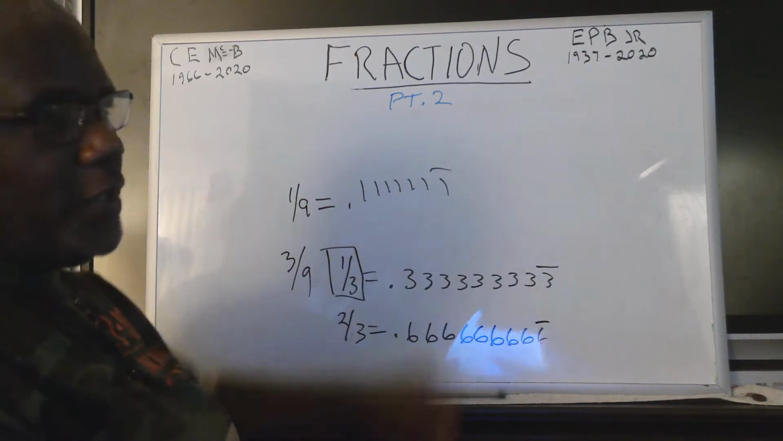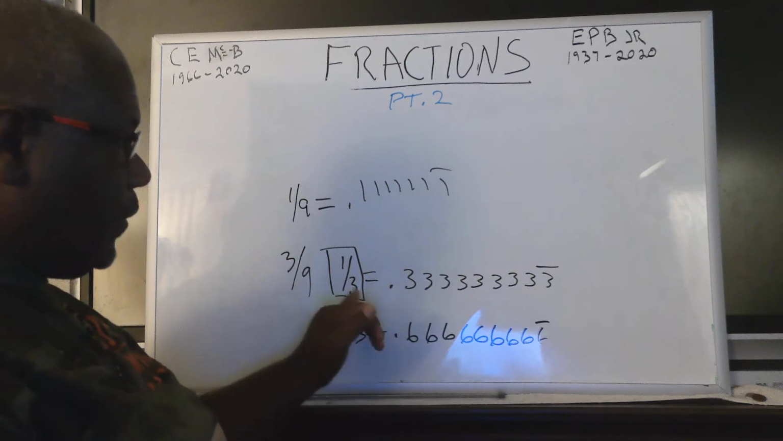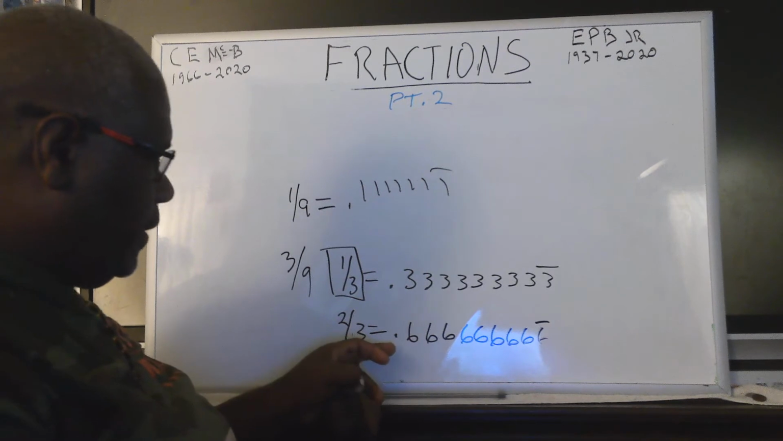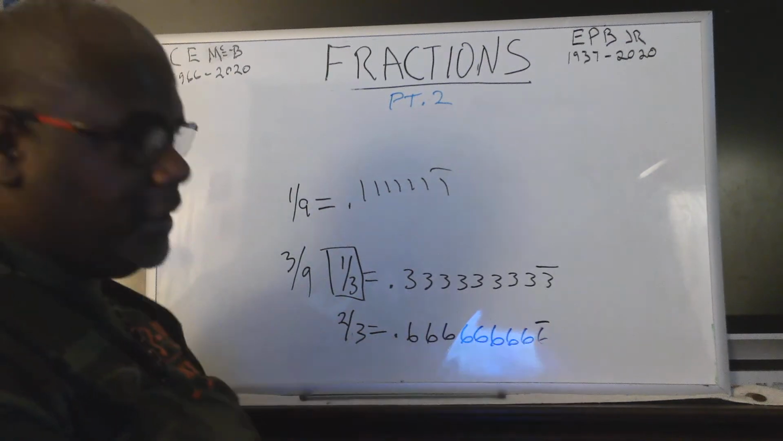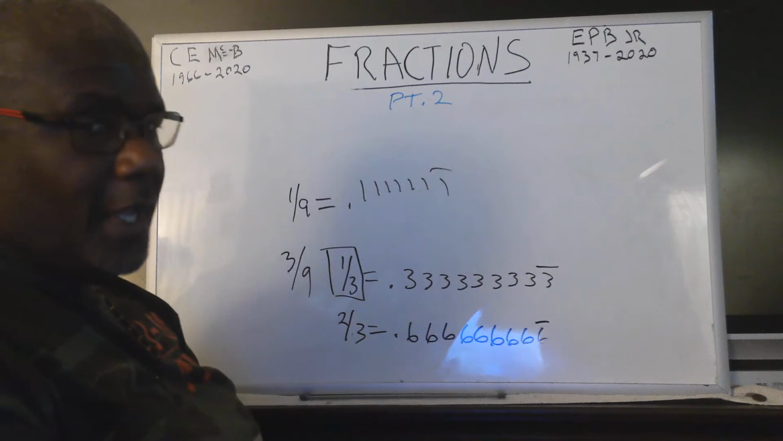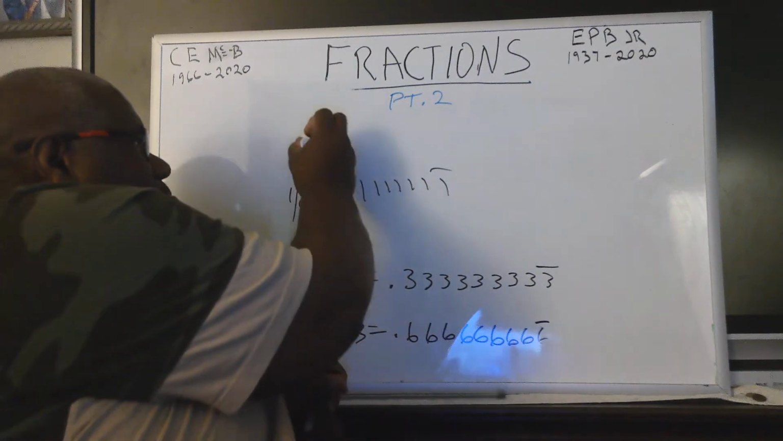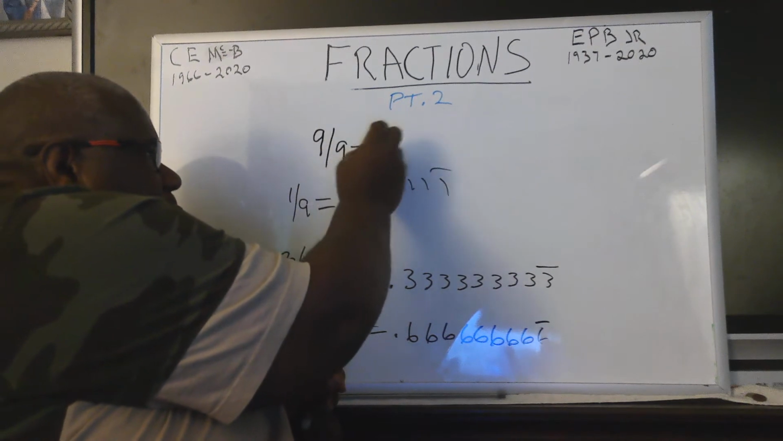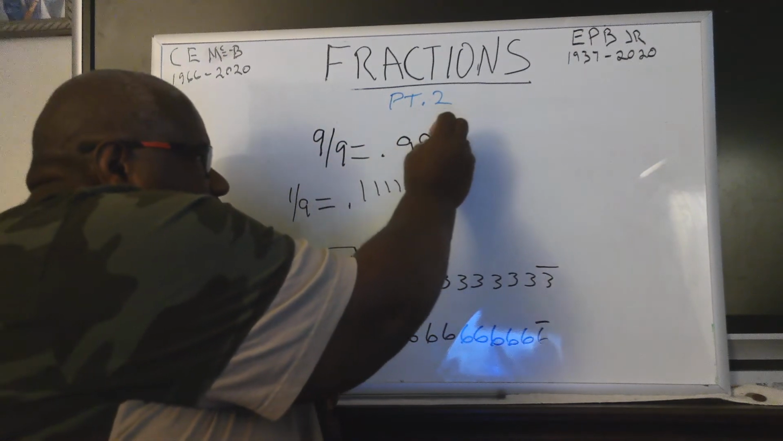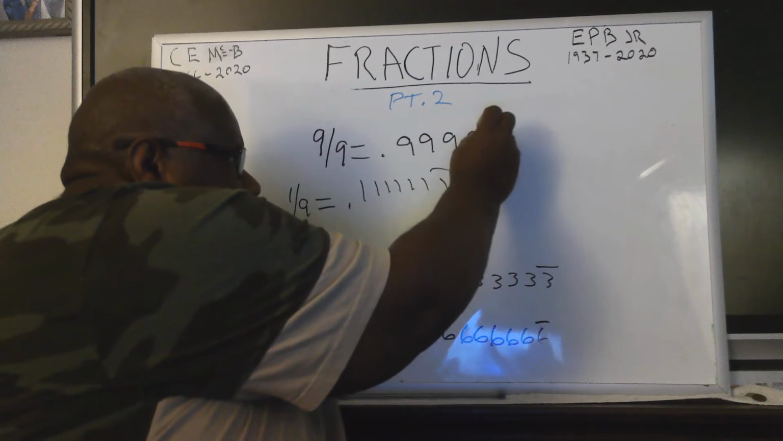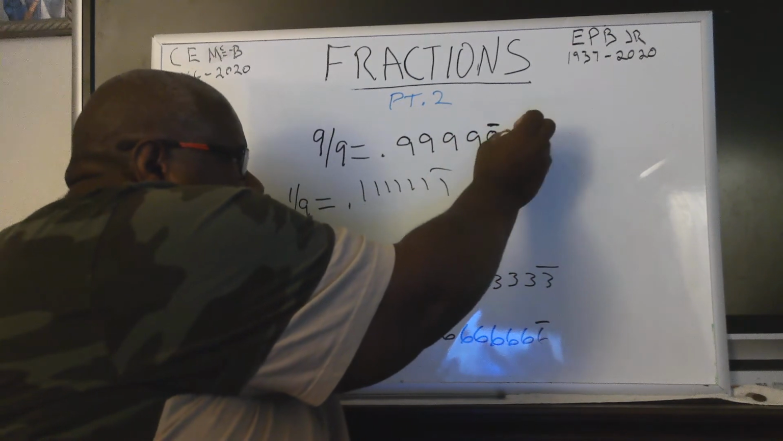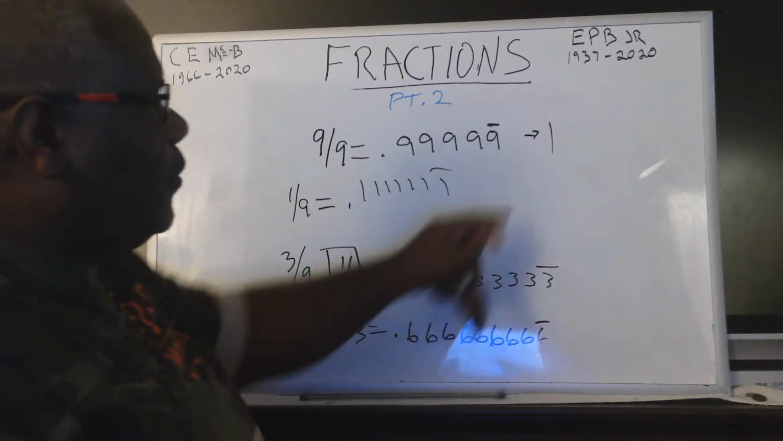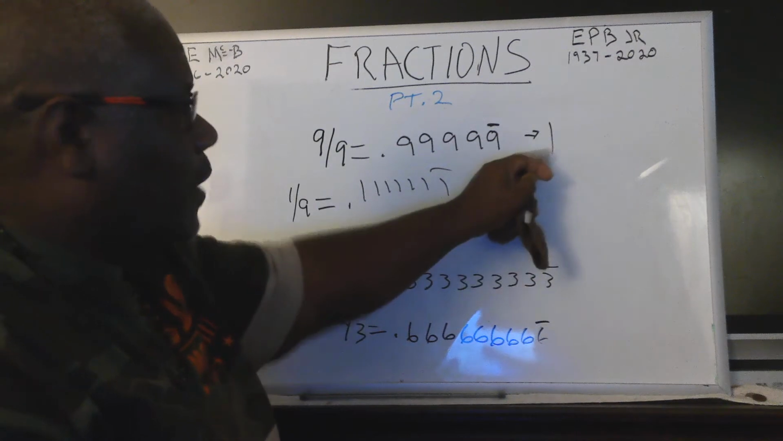So 2/9 would be 0.2 forever. 3/9 or 1/3 is 0.3 forever, right? 2/3 or 6/9 is 0.6 forever. Along that line of thinking, what is the real difference between this number written in decimal form and this number?